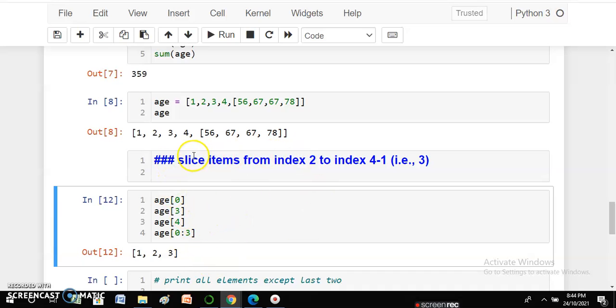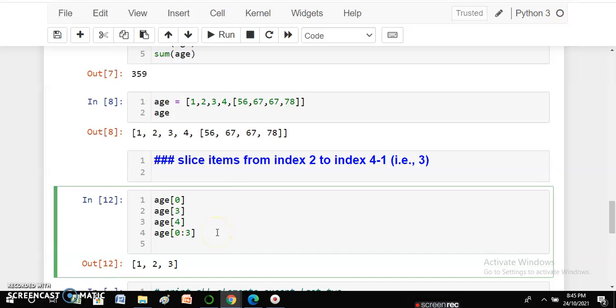Likewise, now supposedly sometimes it happens that we don't know how many elements are there in the list. Okay, so in that case it is a very good practice to use negative counting from the back side, from the end of the list. So suppose I write over here from 0, I don't want the last two elements. So the last element is called minus 1, and I write minus 2 over here, which means the last element and the second last element will not be displayed, and the rest of the items will be displayed. So you can see again 1, 2, 3 are coming because the last element is the entire list and the second last element is 4.